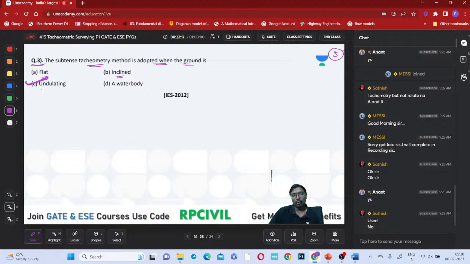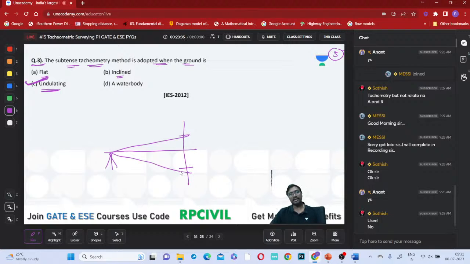No, the only way possible is to use the tachyometer. A subtense tachyometer means you place the subtense bar and observe from this point, to the center, to the top, to the bottom, that alpha by 2. Do you remember our discussions on this?